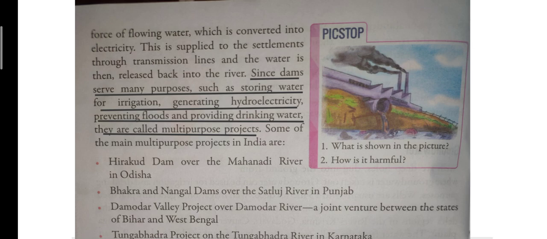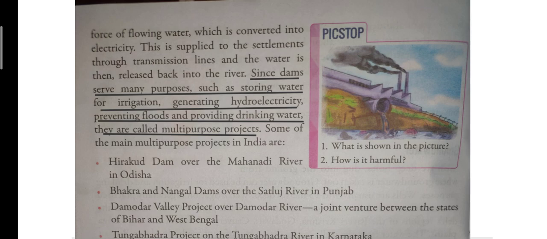Now let us read further. Since dams serve many purposes such as storing water for irrigation, generating hydroelectricity, preventing flood and providing drinking water, they are called multi-purpose projects. So children, there are many uses of dams. Firstly, we can water our fields, then generate hydroelectricity, thirdly, prevent or stop the floods, and fourth, it can also provide drinking water.